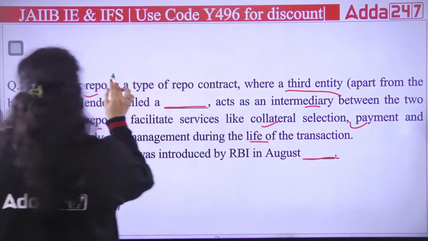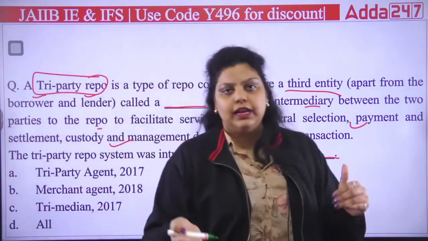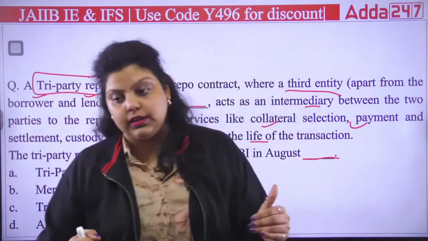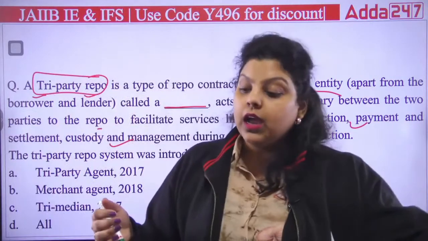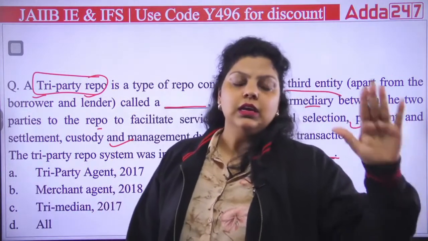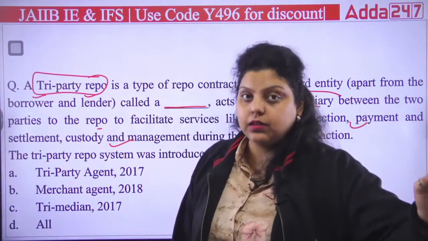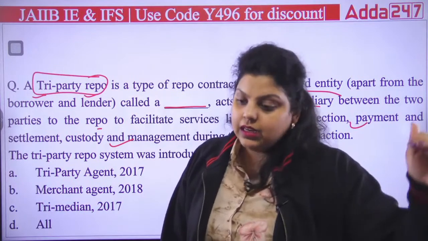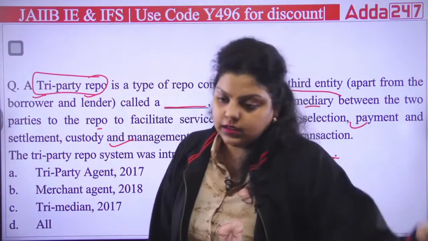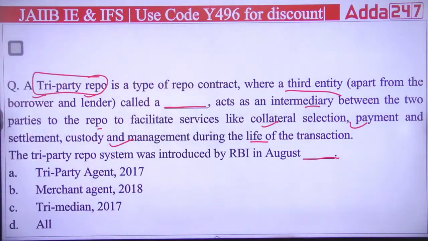The next statement is saying the tri-party repo system was introduced by the Reserve Bank of India in August dash. So a tri-party repo transaction is simply a transaction where, apart from borrower and lender, there will be one more party, the intermediary. Which party can become the third party in tri-party repo transactions will be decided by RBI and government. Then the party will be allowed to act as a mediator or intermediary.